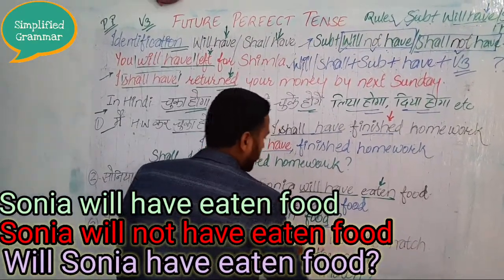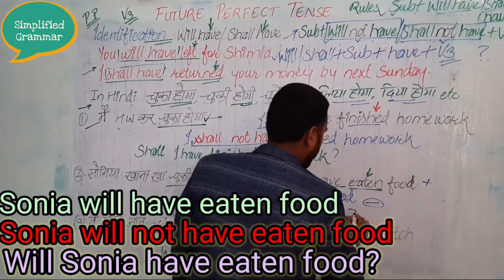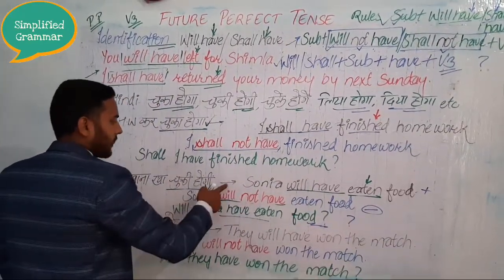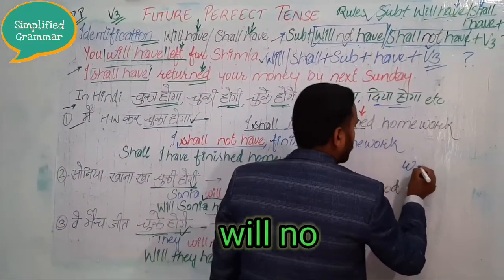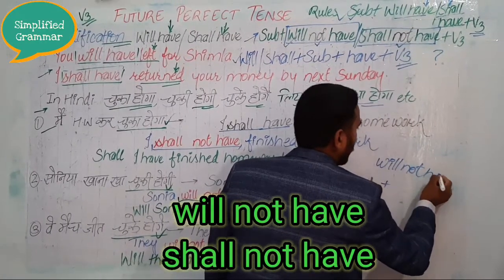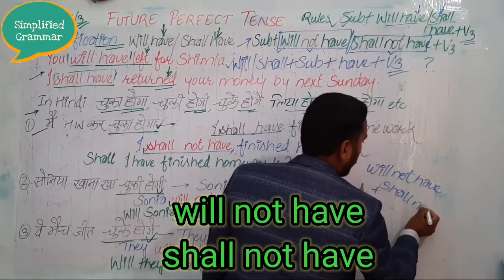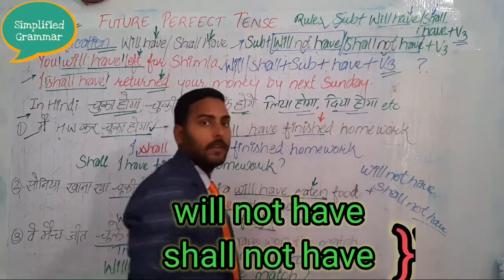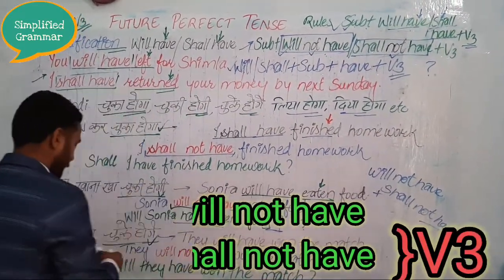This is your positive, this is negative, and this is the interrogative sentence. I hope you are all understanding very clearly. Only one thing to remember: in the negative sentence you will use will not have and shall not have along with the third form of the verb. Only this thing you have to remember in your mind.